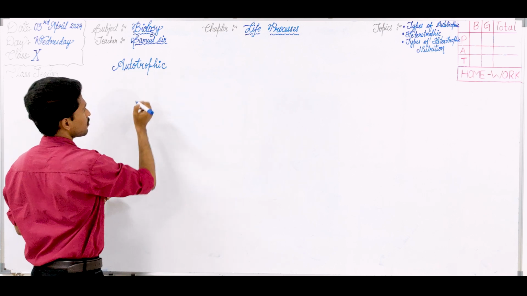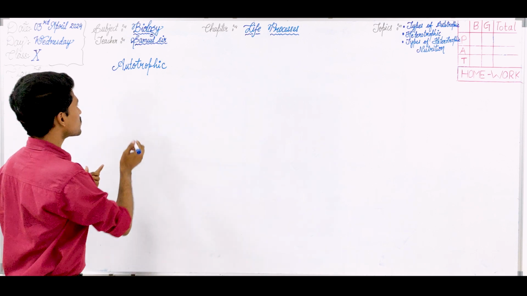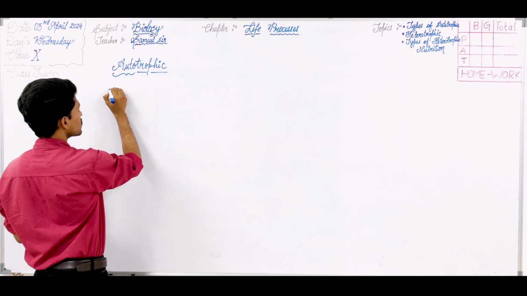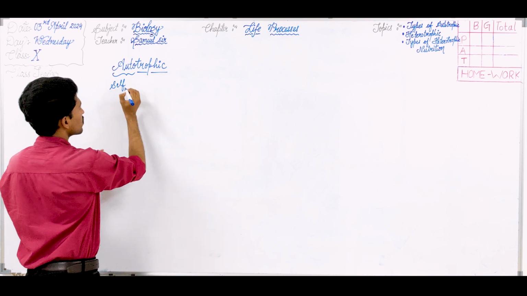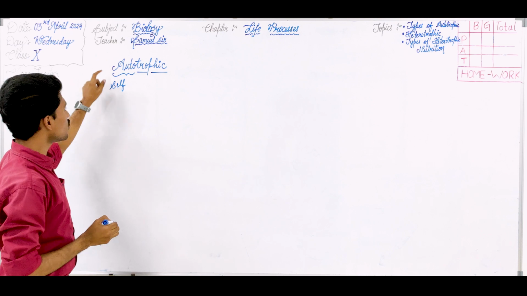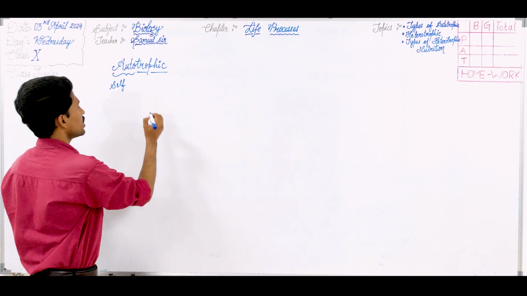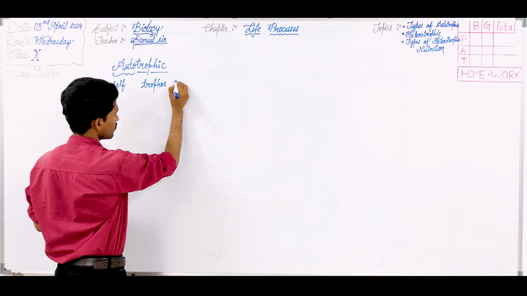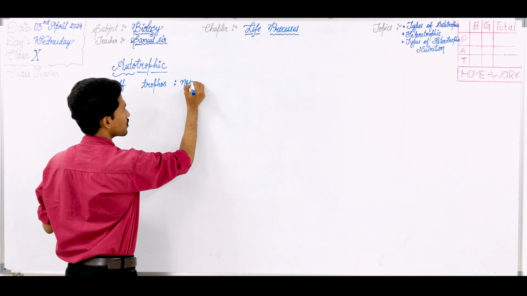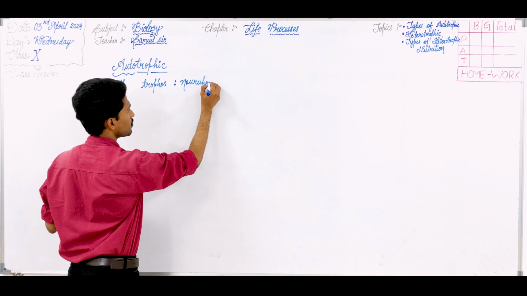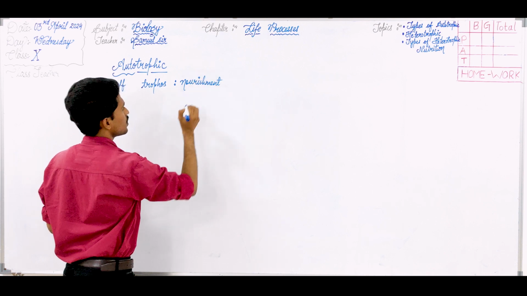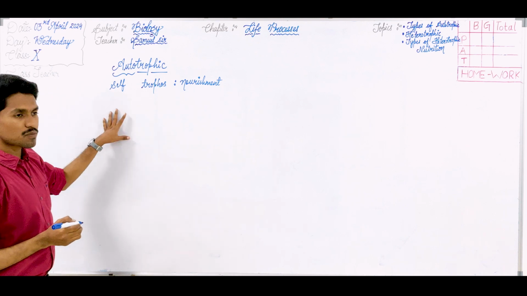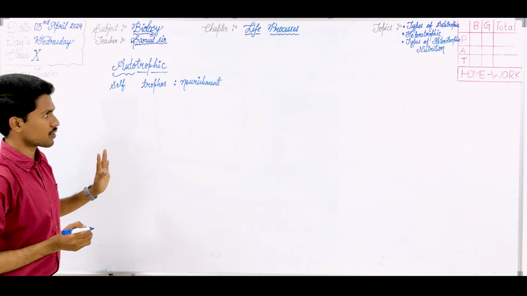see its types. But just for a short recap, let's break these terms in order to get the meaning. Here you can notice the word auto meaning self. The word trophic comes from the word trophos, meaning nourishment. So the organisms which are capable of self-nourishment, this mode of nutrition is called autotrophic.